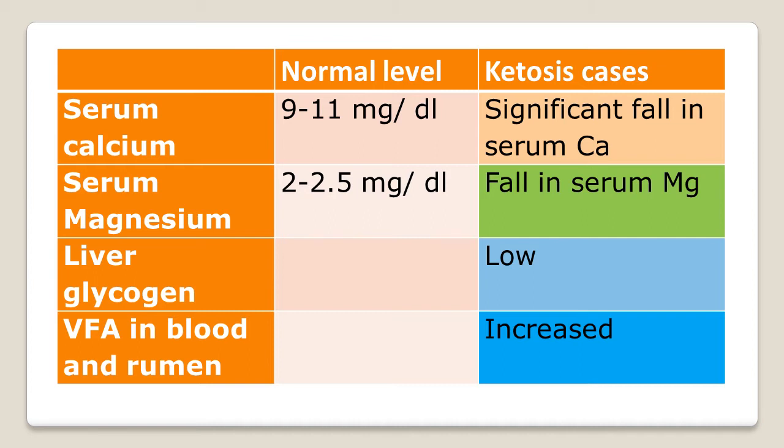Serum magnesium normal level is 2 to 2.5 milligram per dl, but in ketosis cases there is a fall in serum magnesium level, and so there are excitatory symptoms. Liver glycogen, as we have already seen in the etiology, is low. Volatile fatty acids in blood and rumen are increased.